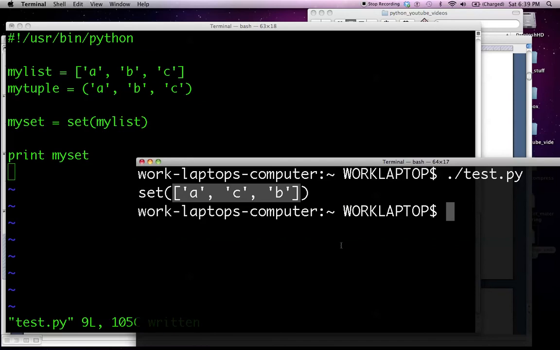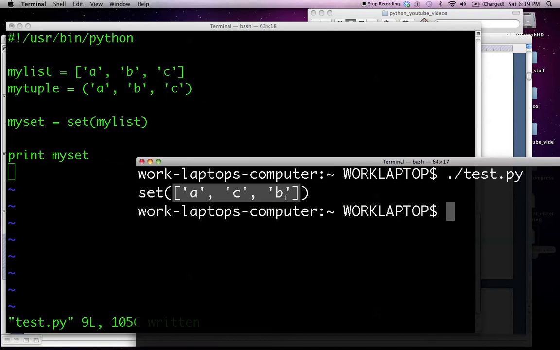But you may notice something very interesting about the list that we passed into it versus the list that we find in the set, and that is that the elements in the set have been reordered. We put them in as MyList, and MyList, of course, had three elements in some alphabetical order, A, B, and C. Yet the set has it in a different order.